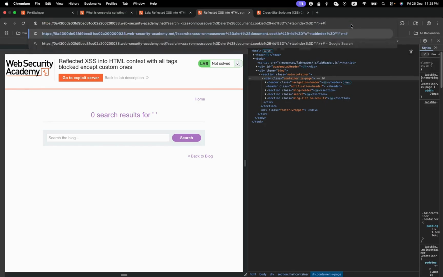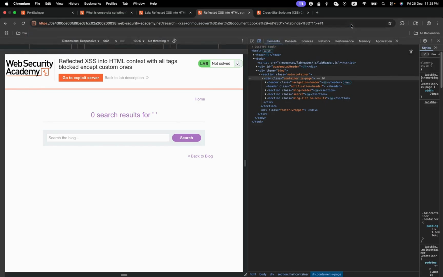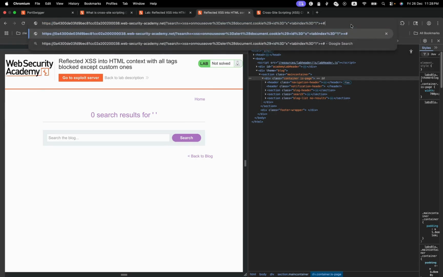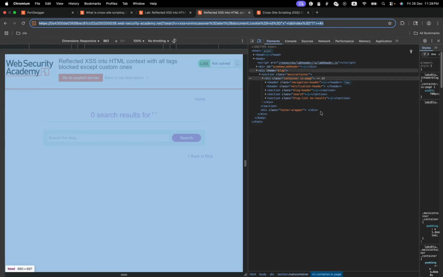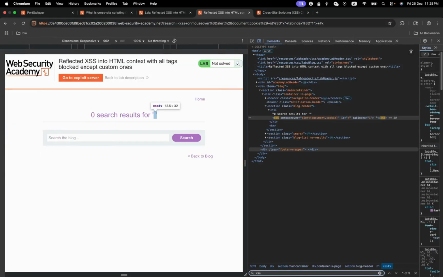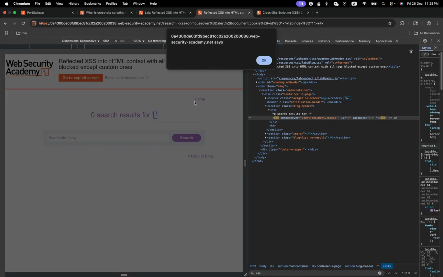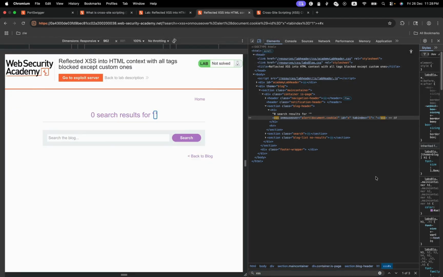Let's see, hash x, sorry guys, not hash 1. Still have an issue, because on mouse over it works. Let me try something else.